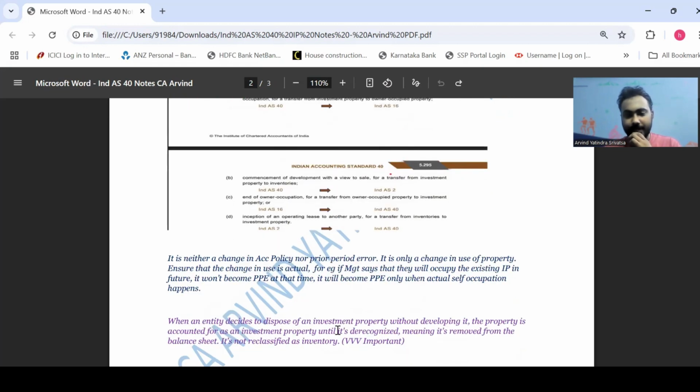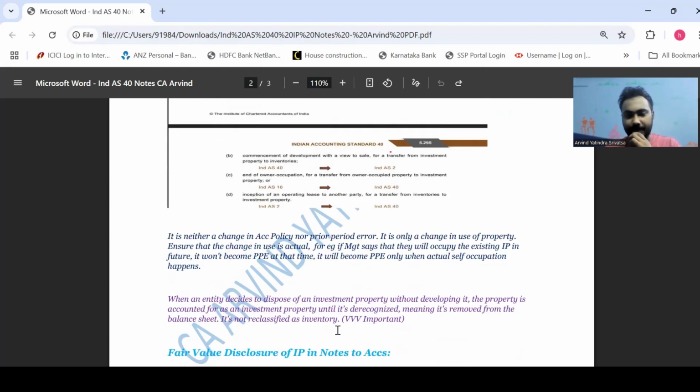When an entity decides to dispose of an investment property without developing it, the property is accounted for as an investment property until it's derecognized, meaning it's removed from the balance sheet. It's not reclassified as inventory. So basically what they're trying to say is, let's say you acquired an investment property and you want to dispose it. Let's say you feel that it's not of use anymore, like you were letting it out for rentals to others.